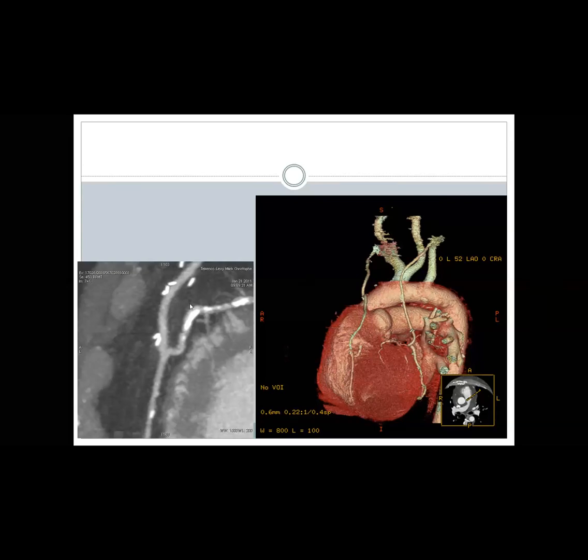You cannot say confidently this is a septal branch. And also the native coronary artery disease here is severely diseased, both calcified and non-calcified. So this is severe native coronary artery disease, with a patent graft, patent anastomosis, good distal runoff.